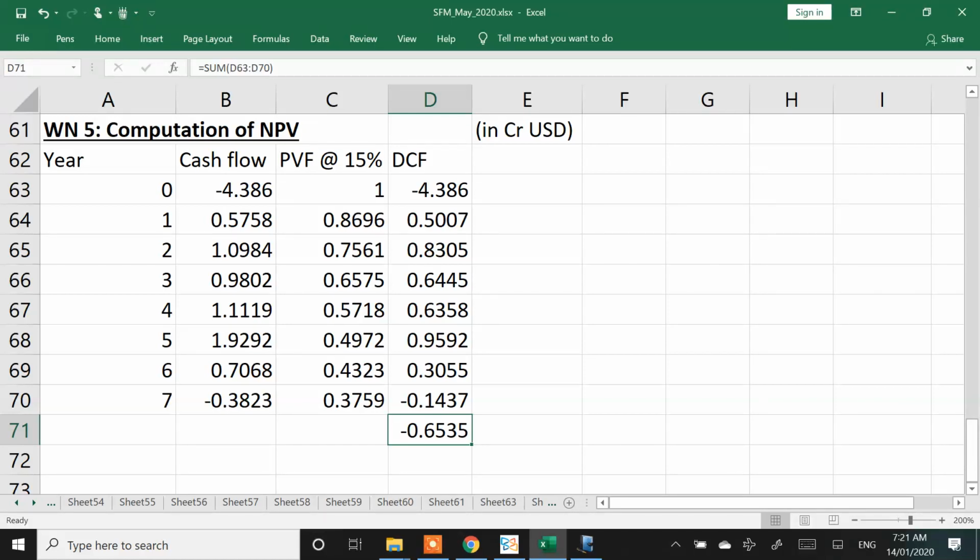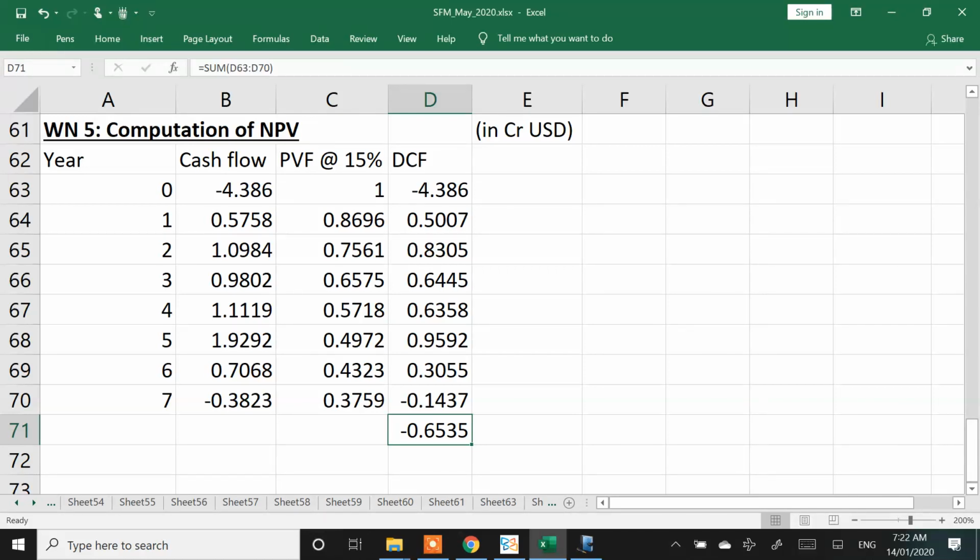Year 1 number is 4.386. Balance is just a copy paste of the previous working note. It's just a copy paste of previous working note. The project will get rejected as there's a negative NPV. That's what is the final answer.